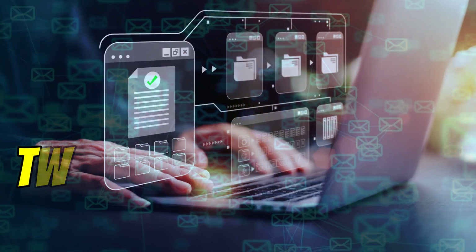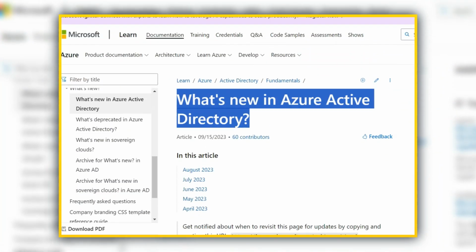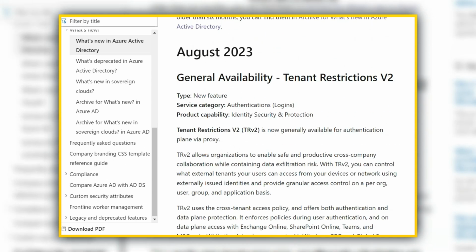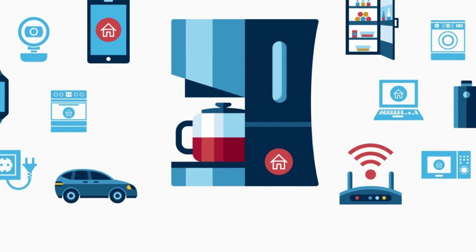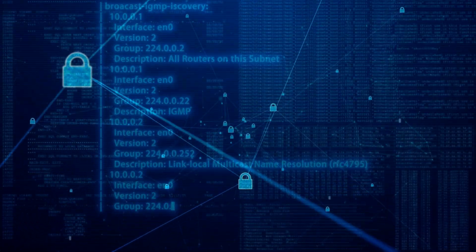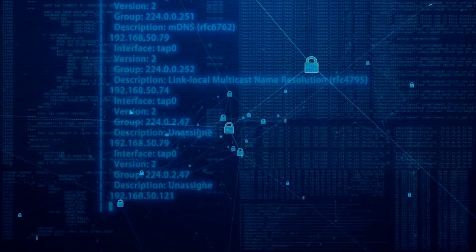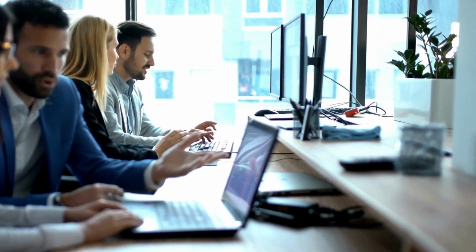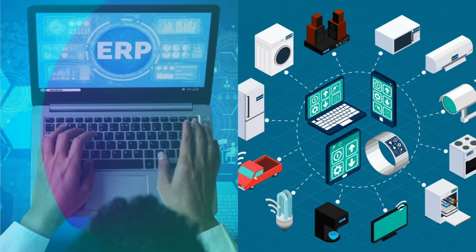You might be asking yourself now why a consumer key was able to be used to access enterprise email. Well, there were 2 development flaws that led to this. Firstly, let's go back to 2018 when Microsoft released a new feature to Azure Authentication. At that time, applications using Microsoft Active Directory had to be separated between consumer applications and enterprise applications. So if you wanted an application to be both consumer and enterprise targeted, you'd have to maintain 2 code bases for that. This new feature was a popular request from developers to have the possibility of using both consumer and enterprise accounts in the same application.